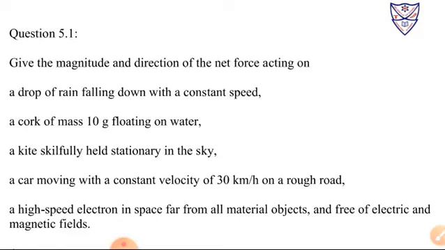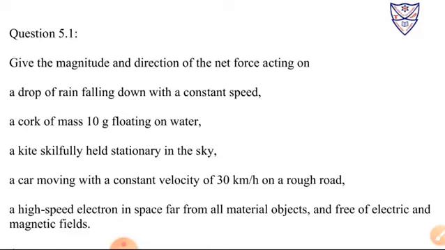Again net force is zero because there is no motion of the kite. Two opposite forces are exerted: the tension due to the thread joined with the kite, and the wind force, which is exactly opposite to the tension.